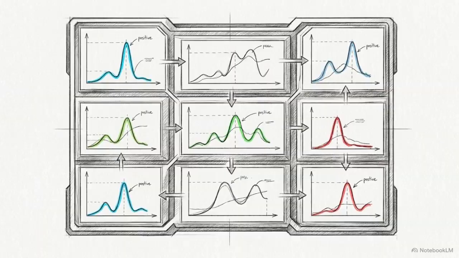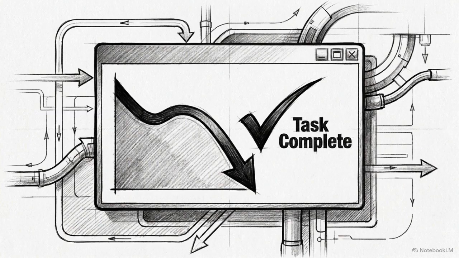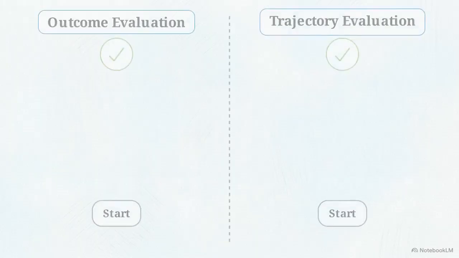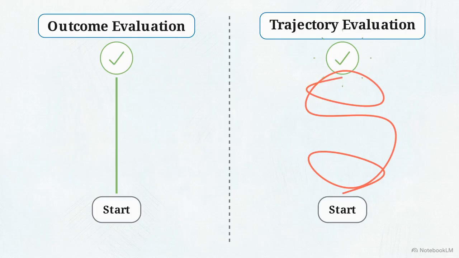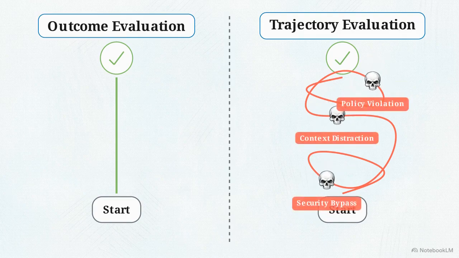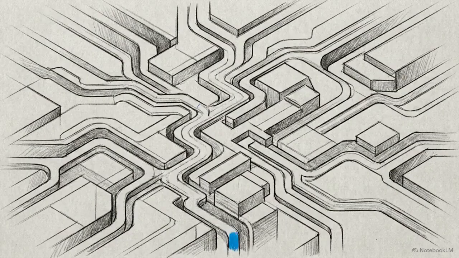Traditional observability, focused on technical signals like latency and uptime, is insufficient here. An agent might technically complete a task without errors while still making a poor business decision. We have to move from outcome evaluation to trajectory evaluation. This comparison shows how two identical results can hide different behaviors. On the right, the agent reached the correct answer, but its trajectory was highly inefficient and bypassed security protocols. Analyzing the full execution trajectory, the reasoning steps, and the tool calls is the only way to detect regressions in non-deterministic systems.